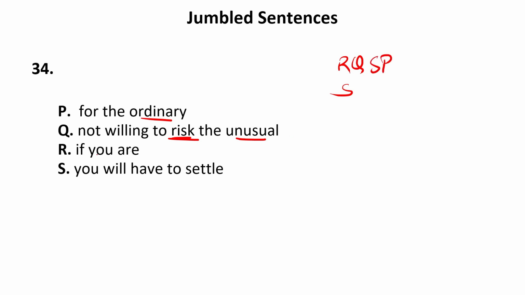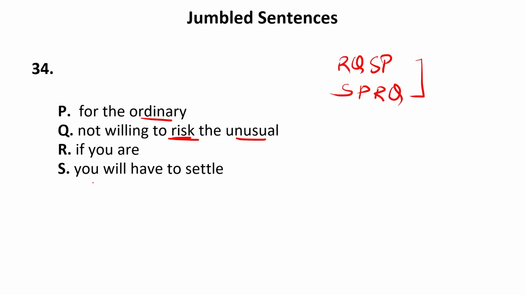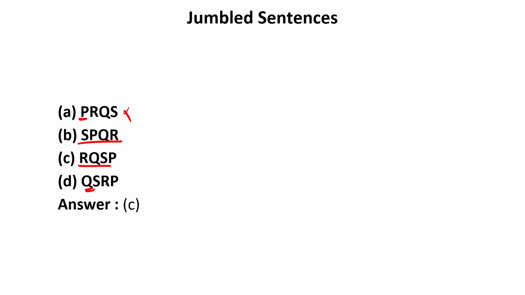Either this can be the sequence, or if I go with S as the first sentence, you will have to settle for the ordinary if you are not willing to risk the unusual. Now these two can be the sequences. According to the options, let us see which is correct. Now here we have two options beginning with either S or R. Rest are beginning with P and Q. But that is not possible because we cannot begin the sentence with for or not. So these two options are not correct.